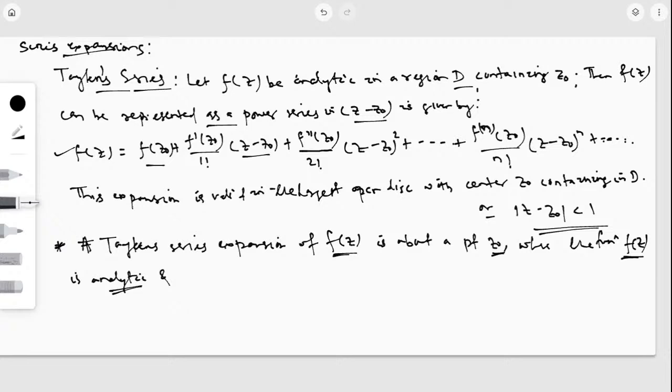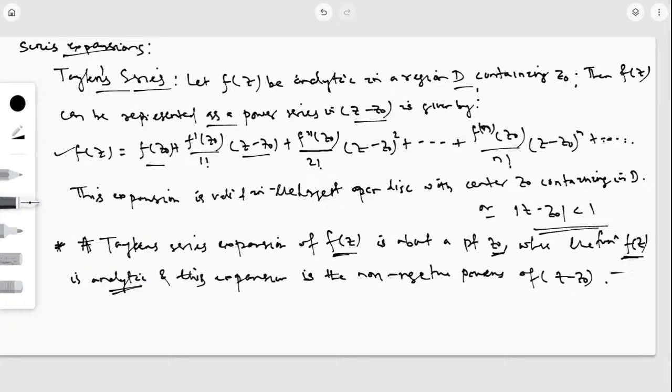Okay, and what is the Taylor series expansion? This expansion is in non-negative powers of z minus z naught.